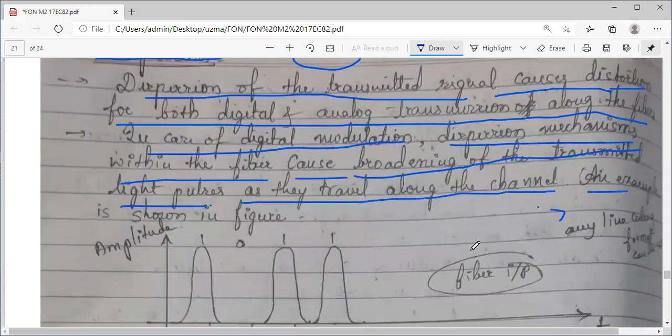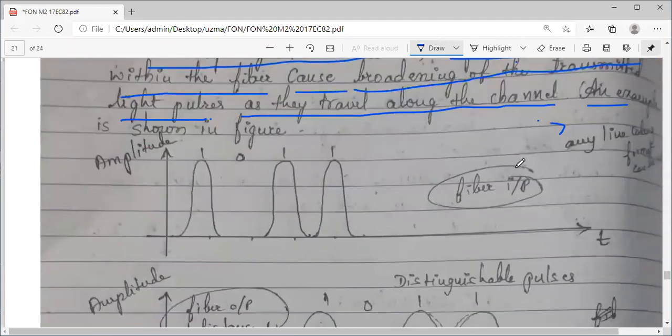As an example, you can see here, this is the fiber input. This is your time, this is your amplitude. You can use any format to represent the pulses. I think you have studied different coding techniques, NRZ, RZ, non-return to zero, then return to zero. So any format you can use.